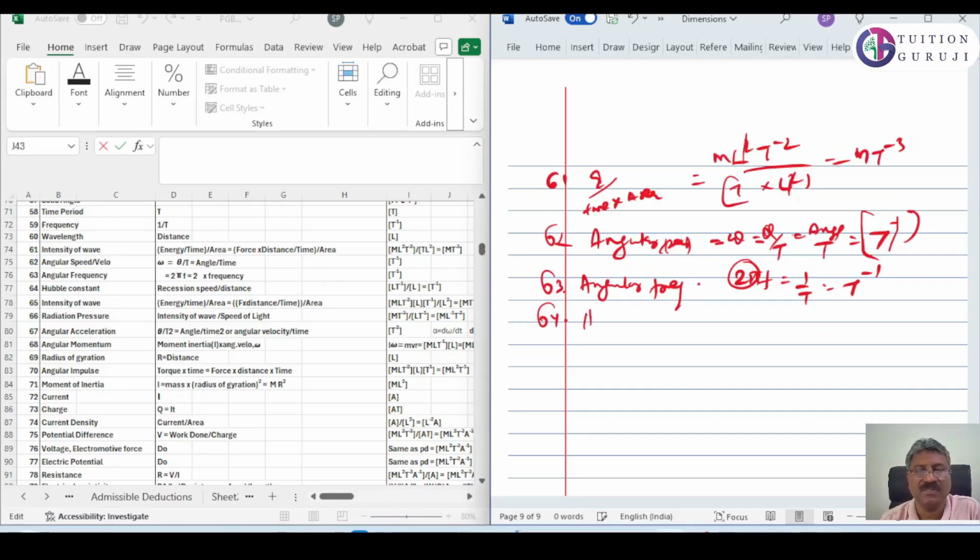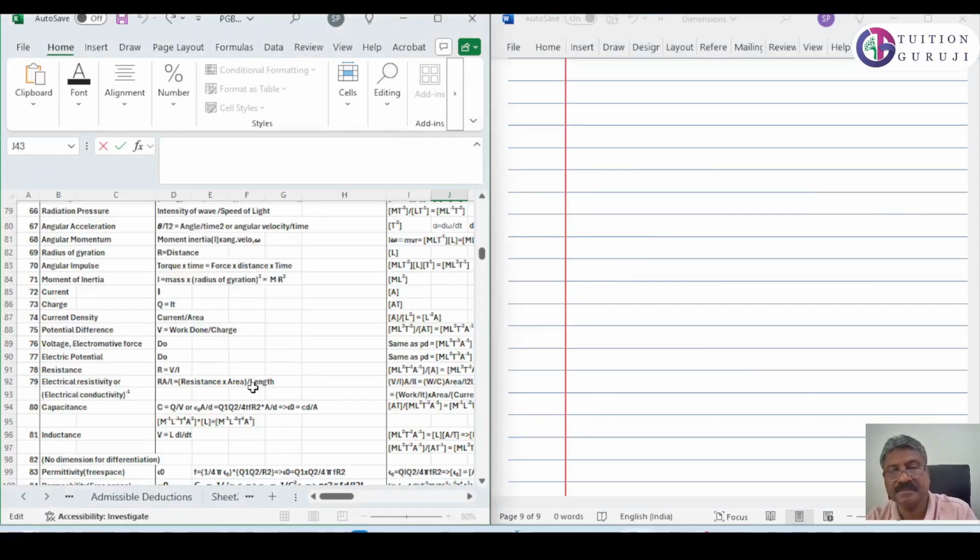64. Hubble constant. What is Hubble constant? It is recession speed divided by distance. So speed is, we know, L T raised to minus 1, divided by distance L. So it is T raised to minus 1 again. L and L will get cancelled. So 65 is intensity of wave. We already discussed intensity of wave and we received the result.